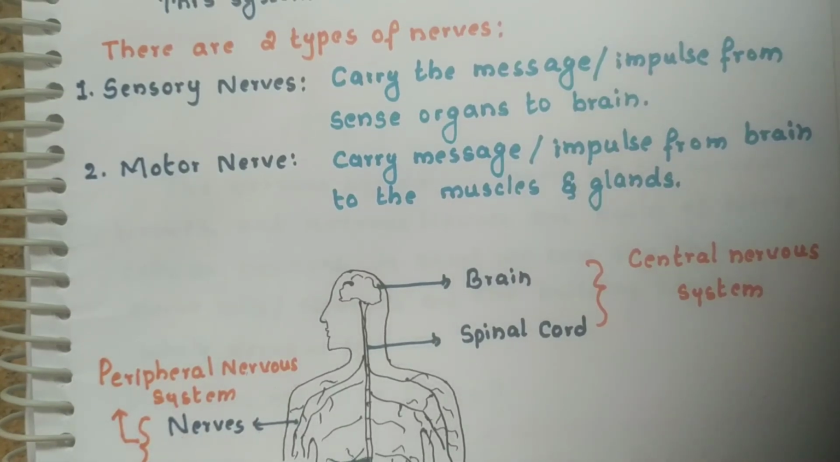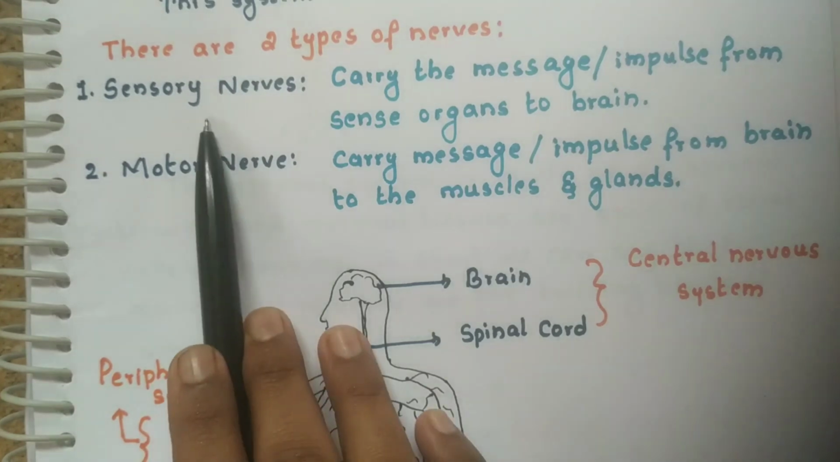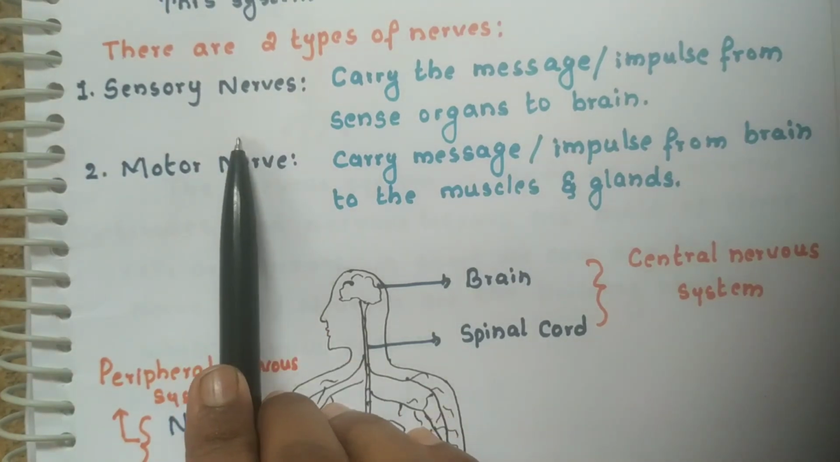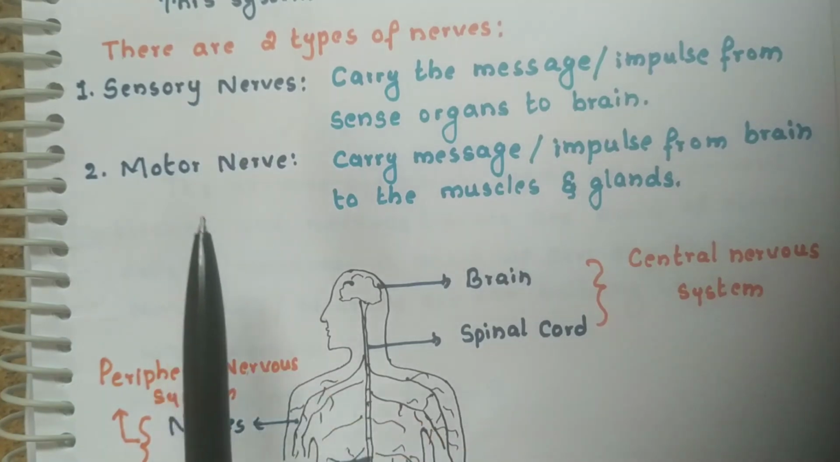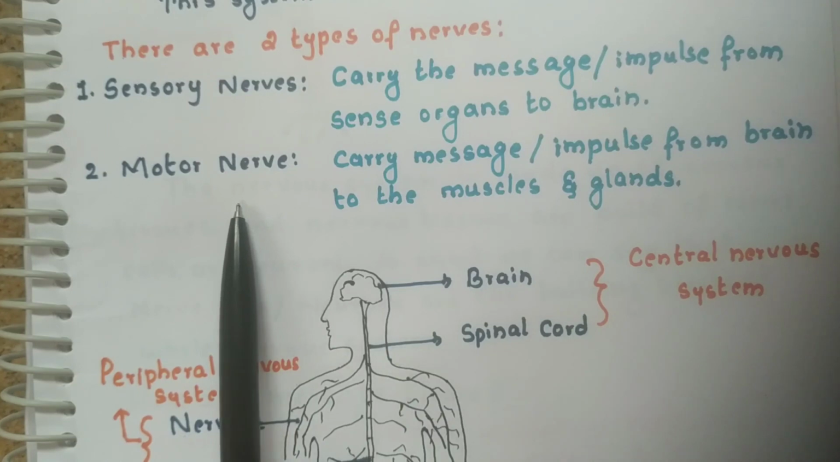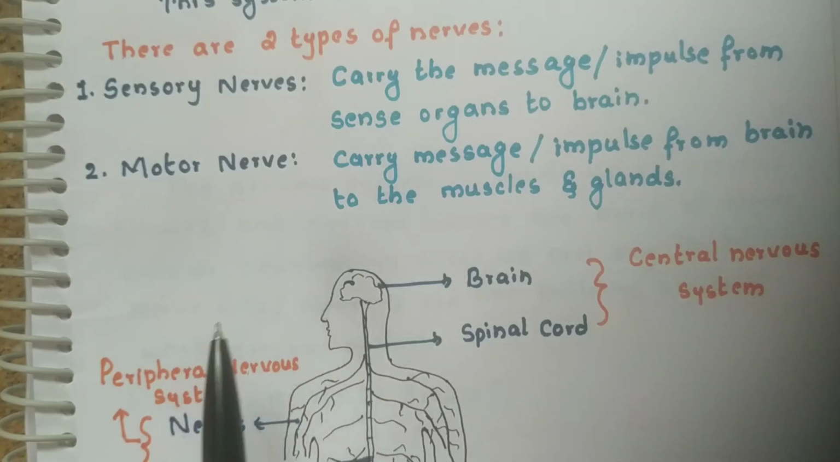The sensory nerves always carry the message from sense organs to the brain. Which are the 5 sense organs? Please comment in the comment box. And motor nerves always carry the response of the brain from the brain to other parts of the body.